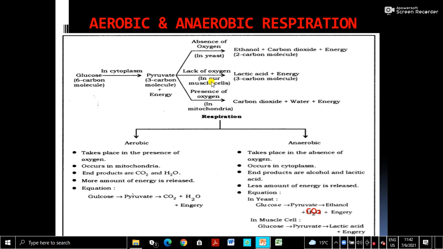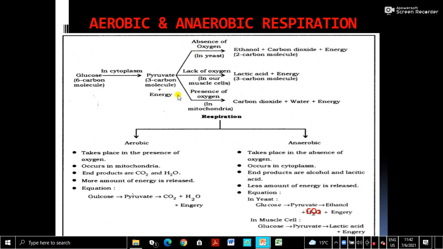Some lower organisms, and even in humans our muscle cells in certain conditions, undergo anaerobic respiration. Yeast can respire aerobically even in the presence of oxygen, and it can undergo anaerobic respiration if oxygen is absent. So this is a schematic diagram of what is actually happening.